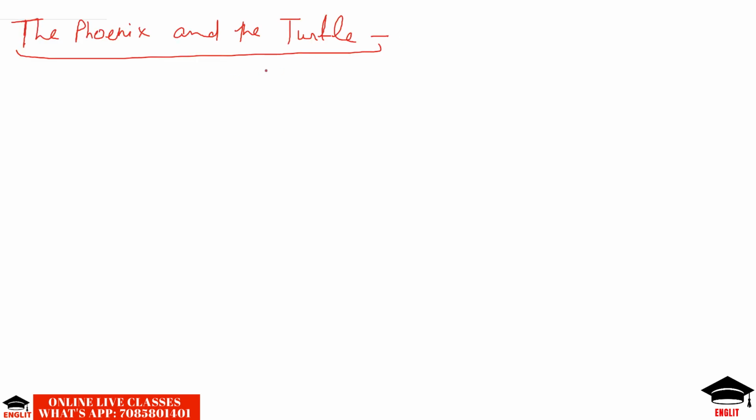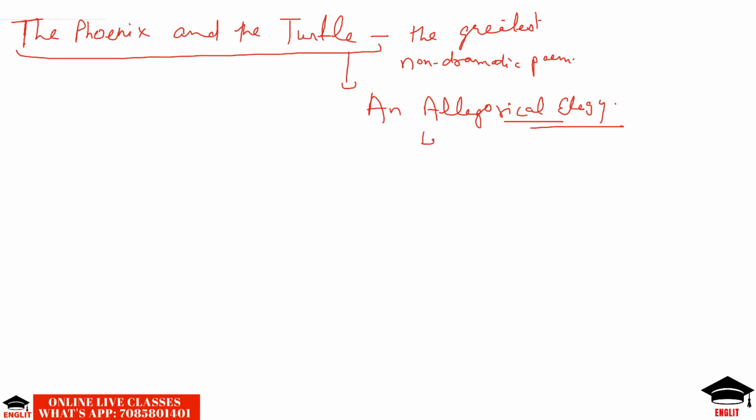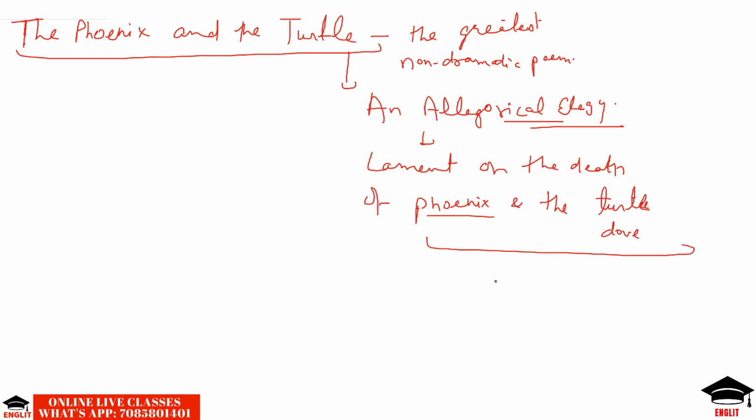Next important poem is The Phoenix and the Turtle. It is also said that Phoenix and the Turtle is the greatest non-dramatic poem of Shakespeare. It is an allegorical elegy, and it laments the death of the Phoenix and the turtle dove. Phoenix is a mythical bird which is supposed to get its birth from its own ashes when it gets burnt, and the cycle is repeated once in 500 years.